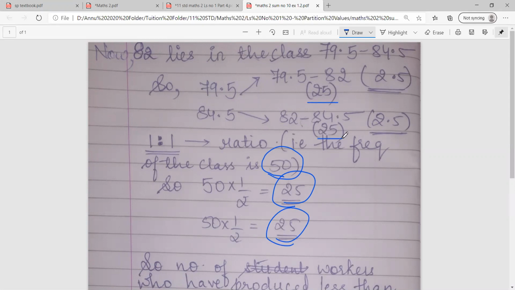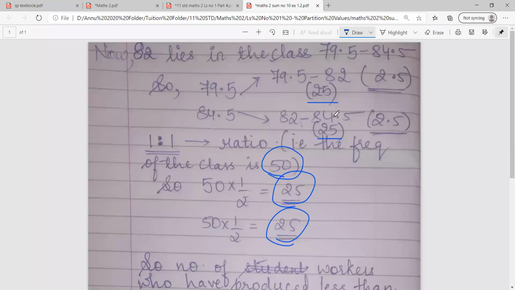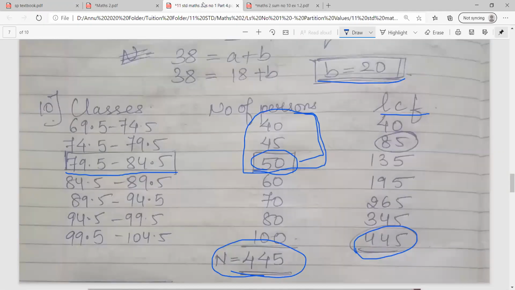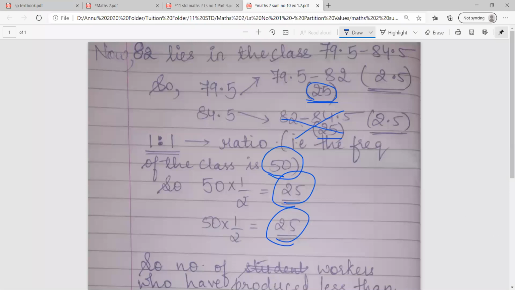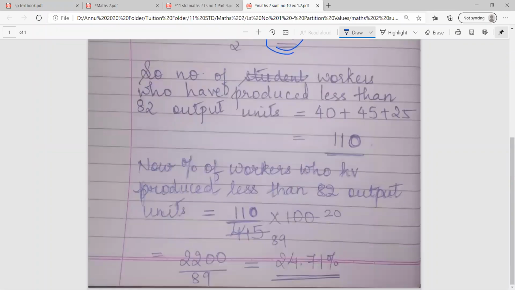Now they are telling less than 82. So less than means we'll be focusing only on the persons below 82, not those above 82. So as you can see, there is 40, there is 45, and in 50 we are not taking the entire 50. We'll take only the first 25. This one will be ignored because it is greater than 82. So the total number of workers who have produced less than 82 outputs, as you can see, is 40 plus 45 plus 25 from the frequency table, which gives me 110.